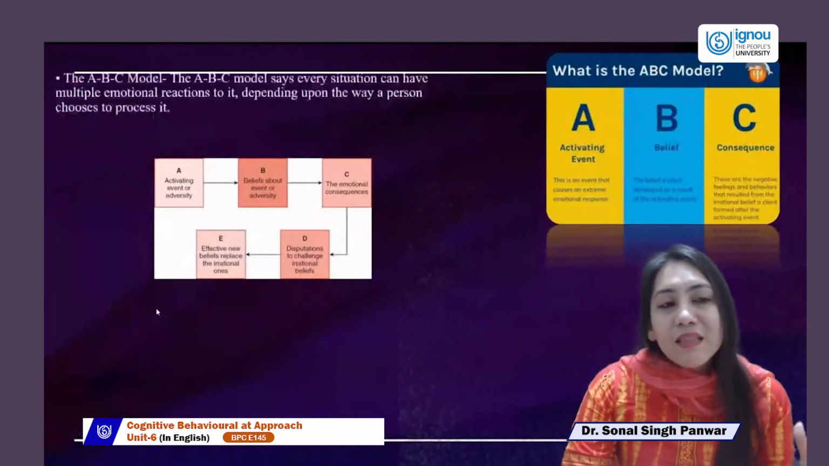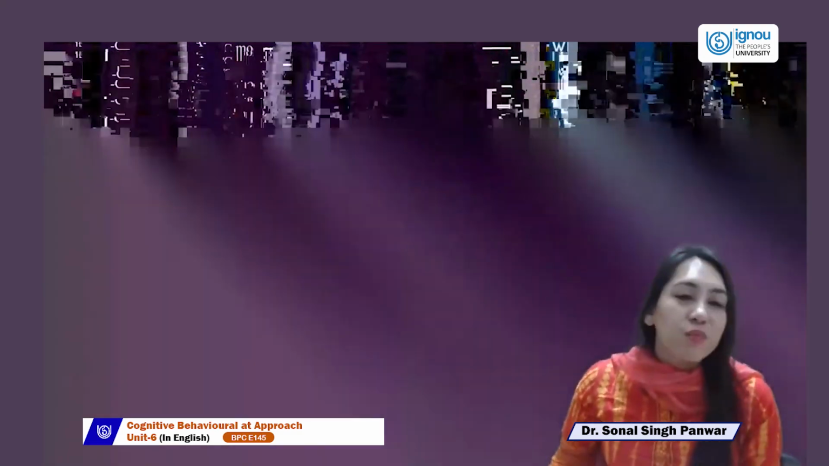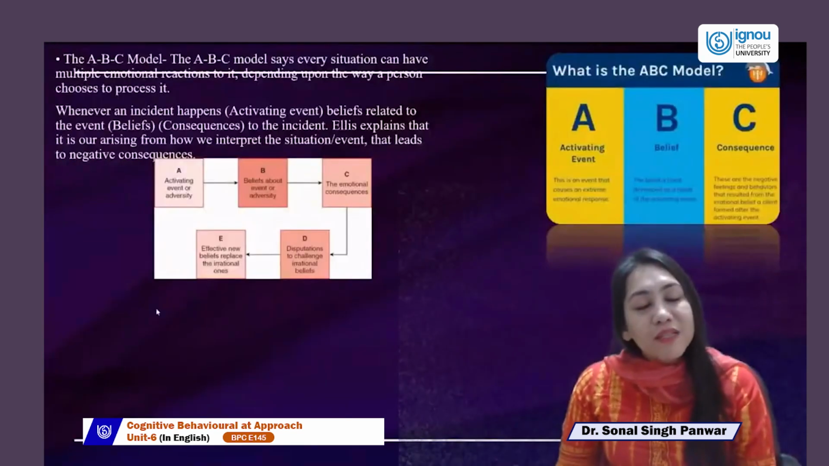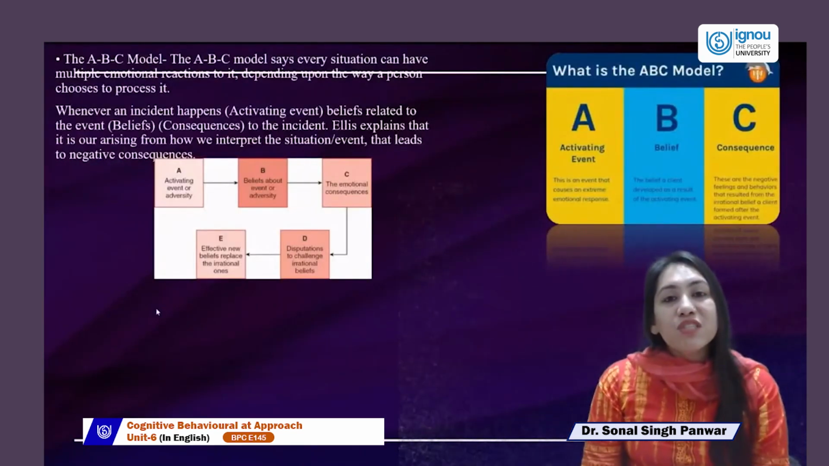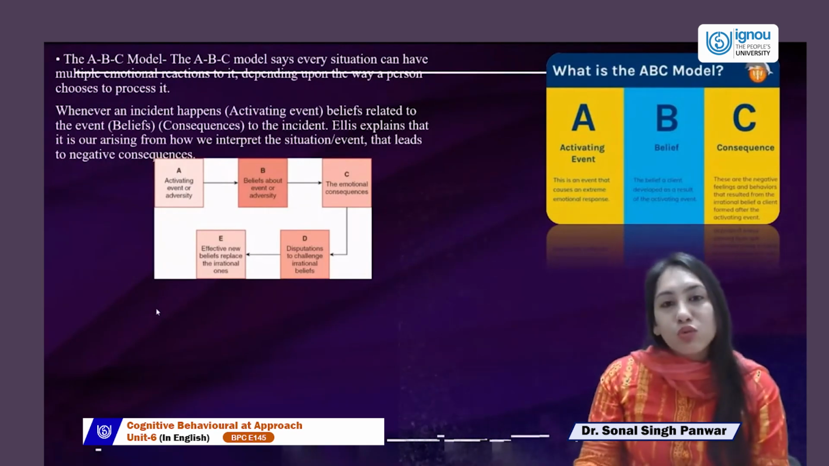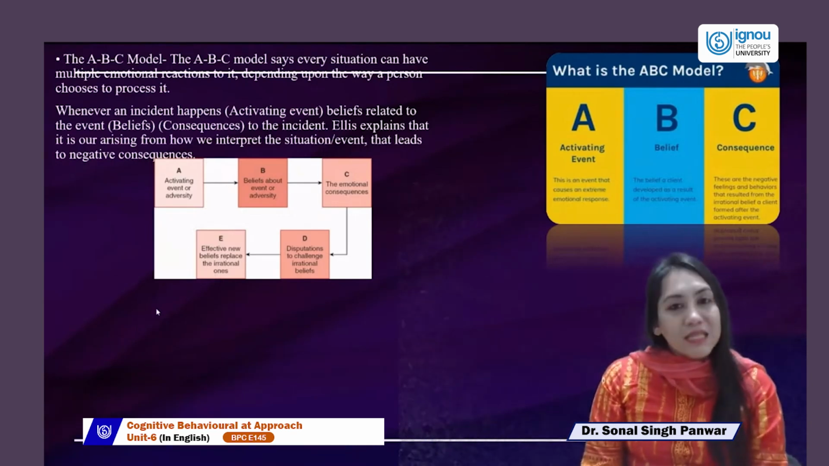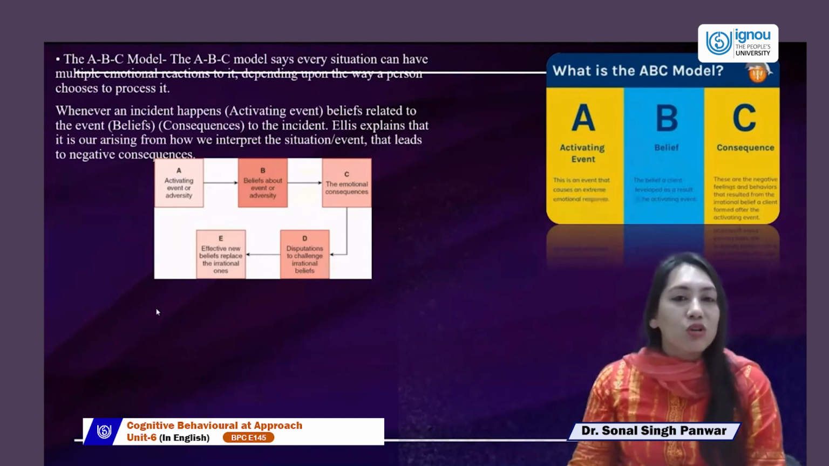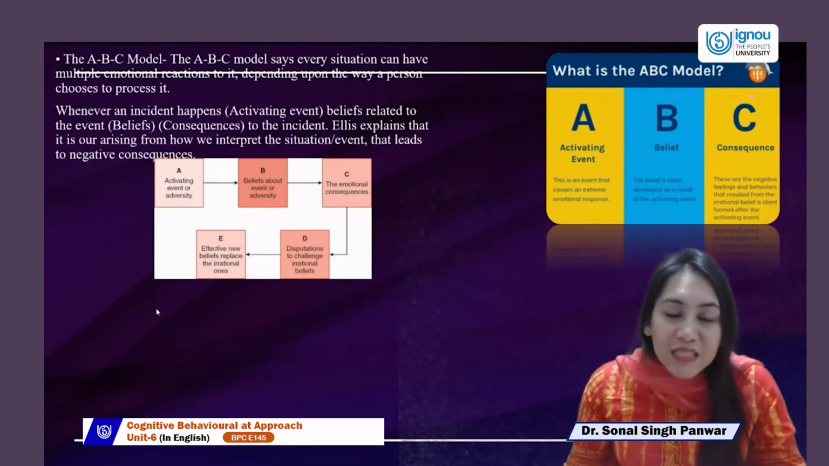Now, let's understand the model. What was the model they introduced that could support clients in understanding where their problem is coming from? The first model they utilized, given by Albert Ellis himself, was the ABC model. He stated that every situation can be seen as multiple emotional reactions. So in that multiple emotional reaction, we can utilize the ABC model depending upon the way the person processes it. We can take any example, Albert Ellis stated, and utilize this model to see the multifaceted emotions that come into play whenever an incident happens.